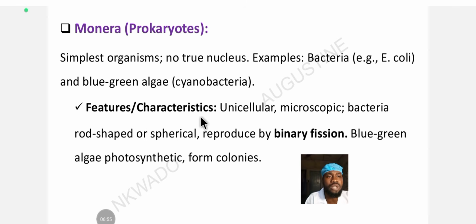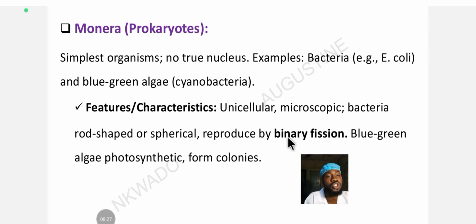Number one, they are unicellular, meaning they have just one cell. They are microscopic, meaning they can't be seen with the naked eye. You need a magnification of up to 10,000 to see them. A microscope that will give you a magnification of up to 100,000 is an electron microscope. The modern electron microscope gives 100,000 times the actual size of the object, but older electron microscopes give just 10,000 times. Prokaryotic cells or monerans are mostly bacteria, and they can be rod shaped, like a vibrio, and spherical, like a staphylococcus, or grape shaped.